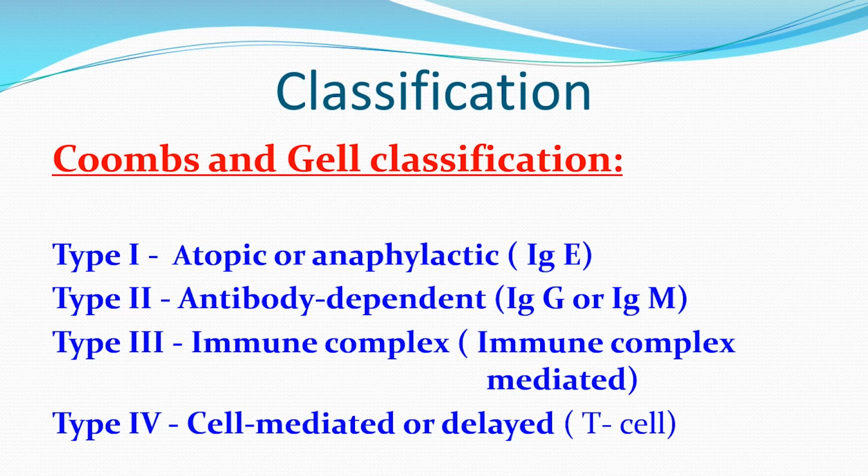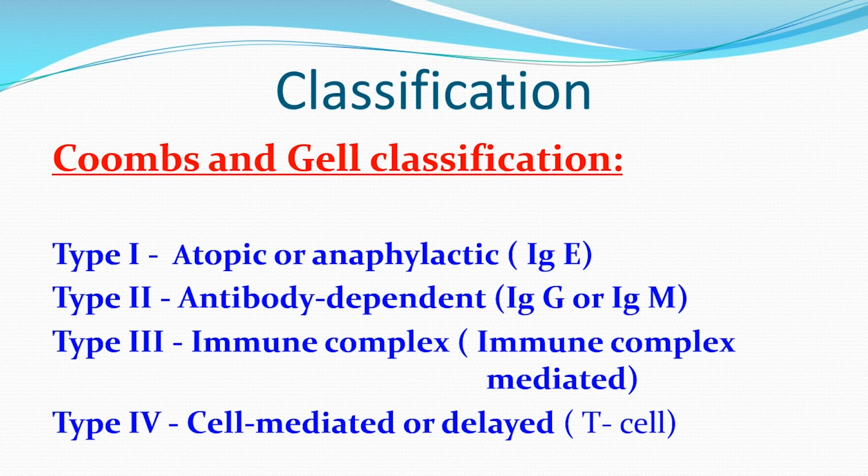So type 1, type 2 and type 3 come under immediate hypersensitivity reaction because once the individual gets exposed to the shocking dose of the allergen, the manifestation of the hypersensitivity reaction occurs within minutes to hours, and therefore it is called immediate hypersensitivity reaction. All immediate hypersensitivity reactions are mediated by antibodies: type 1 by IgE, type 2 and type 3 by IgM or IgG.